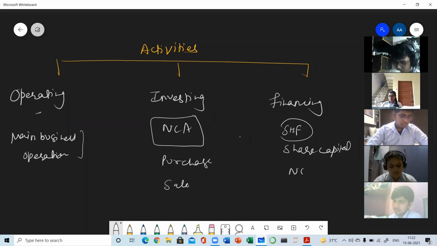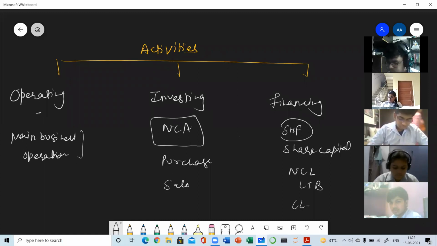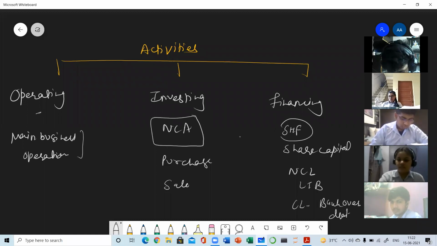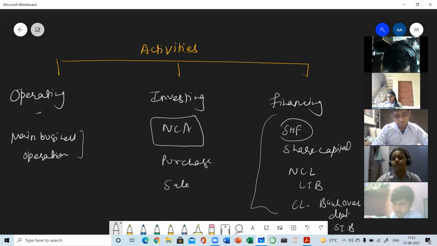Then the non-current liabilities. Which portion of non-current liabilities? All long-term borrowings, debentures, bonds, loans. Then the current liabilities, only one portion, that is the bank overdraft, not the whole of the portion. Bank overdraft and the short-term borrowings. Clear? So if there is a change in any of these things, then that is a financing activity. Clear? So I told you three activities.